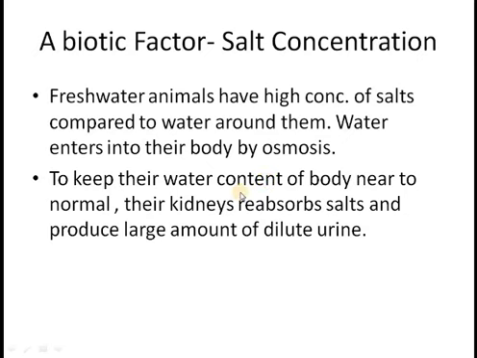So to keep their water content of the body near to constant, what their kidneys do, they are adapted to reabsorb more salts, and they do not reabsorb a lot of water and hence produce a large amount of dilute urine. This is homeostasis, osmoregulation in freshwater animals is done by kidneys. Kidneys work as osmoregulators by absorbing salts and letting go of the excess water, so that the fish body contains nearly the constant levels of water.